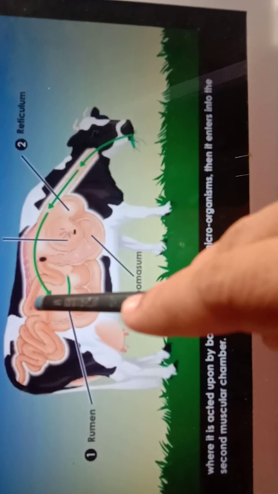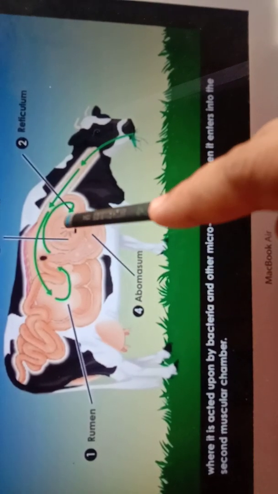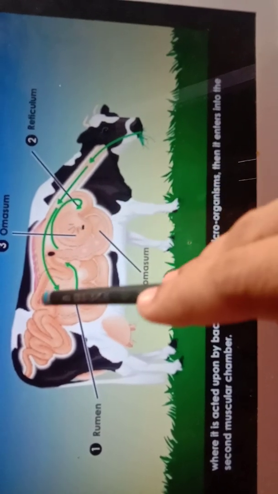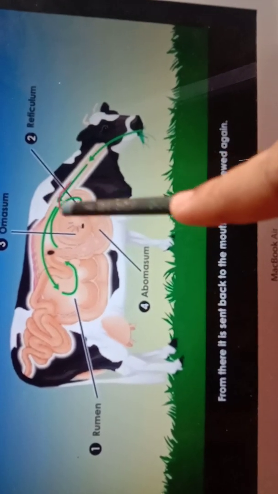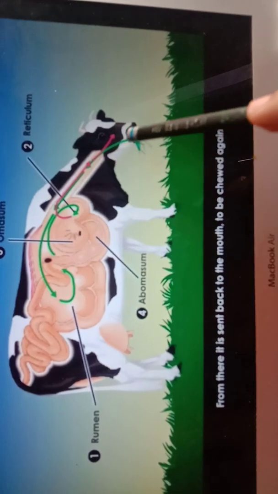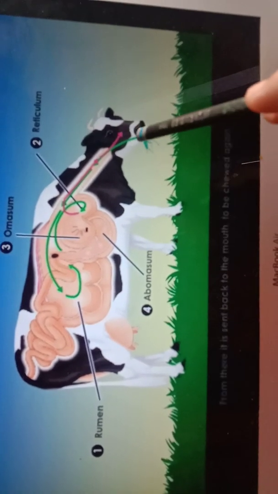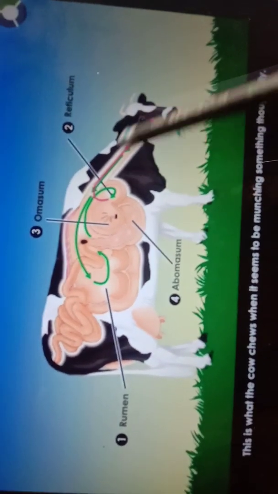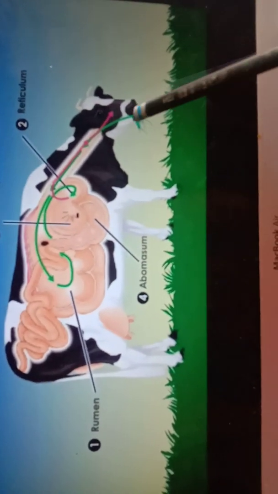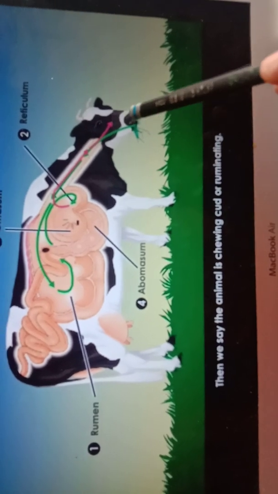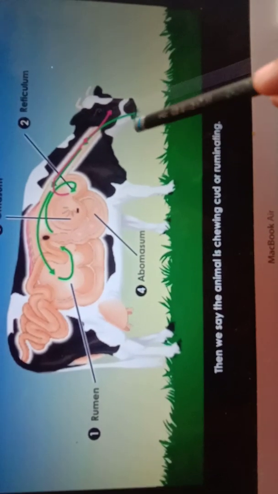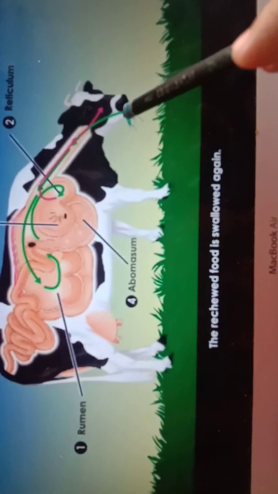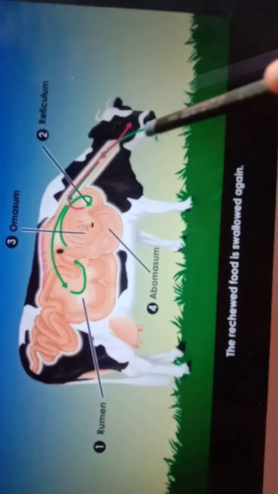And then it enters into the second chamber here. After taking grass, they travel through the first and second chamber, and from there it is again sent back to the mouth to be chewed again. This is what the cow chews when it seems to be munching something thoughtfully. Then we say the animal is chewing cud or ruminating. After chewing, the rechewed food is swallowed again.